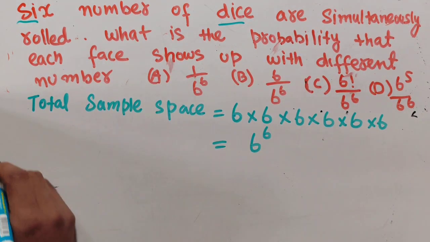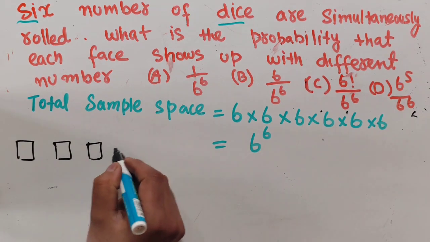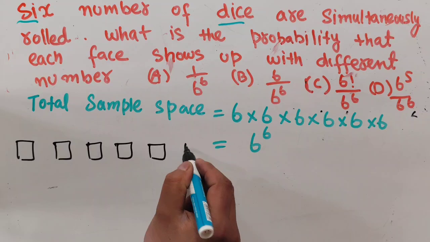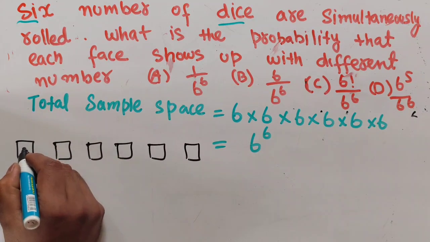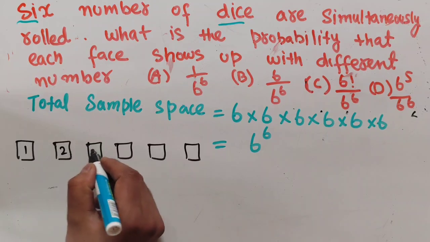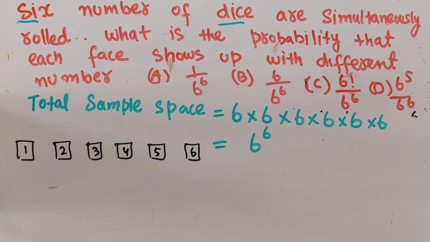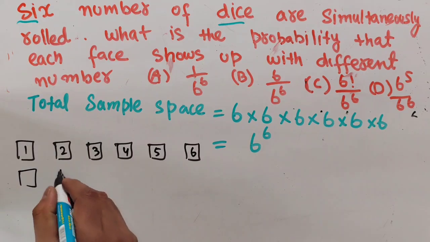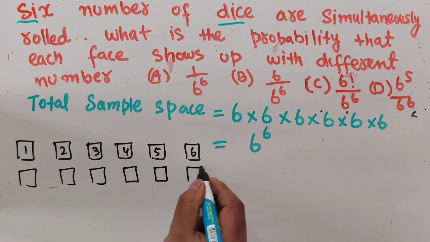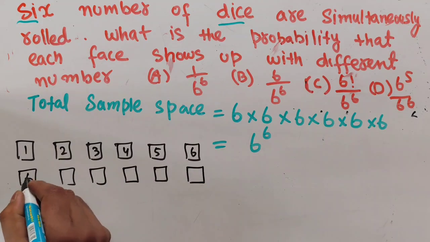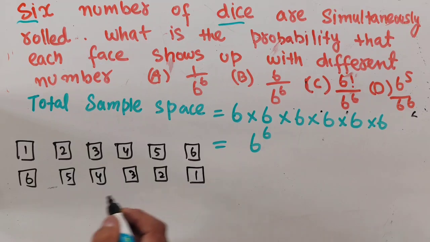Okay, so let us say we have dice 1 2 3 4 5 and 6. Since the numbers should be different, let us say 1 2 3 4 5 6 can be one order, and another order can be 6 5 4 3 2 1.